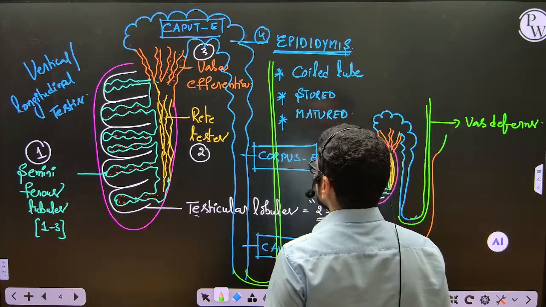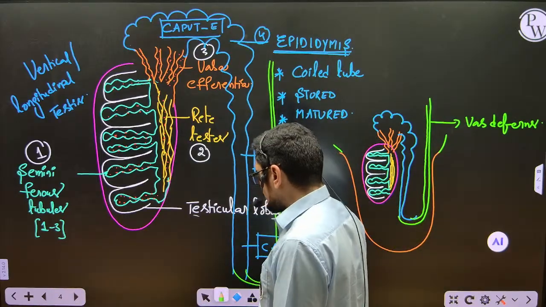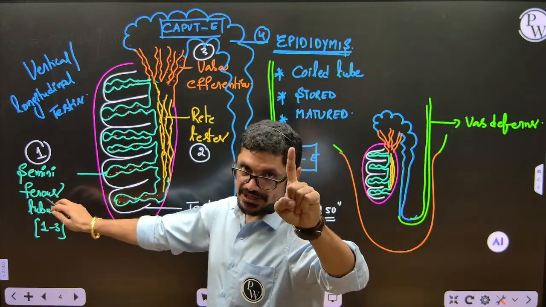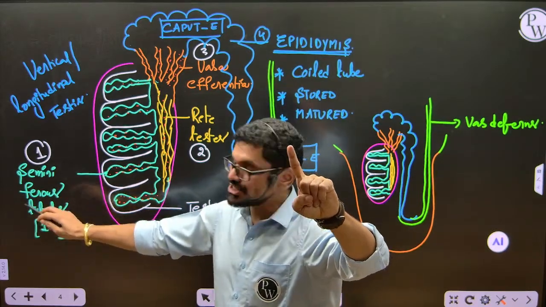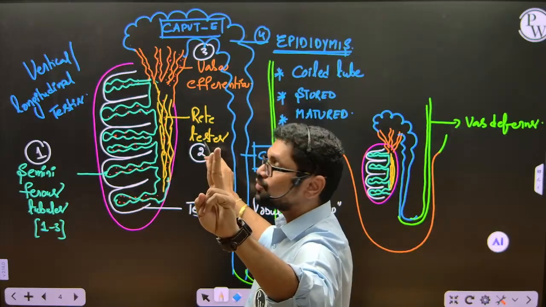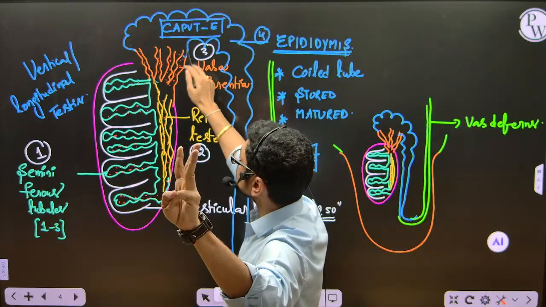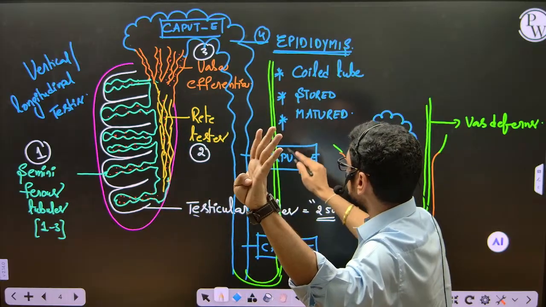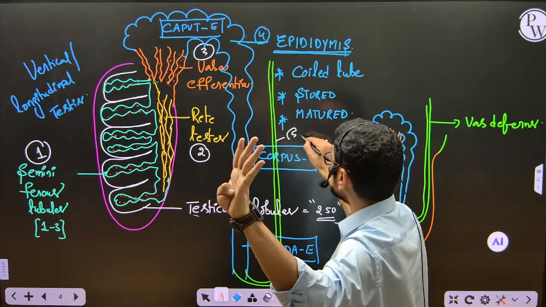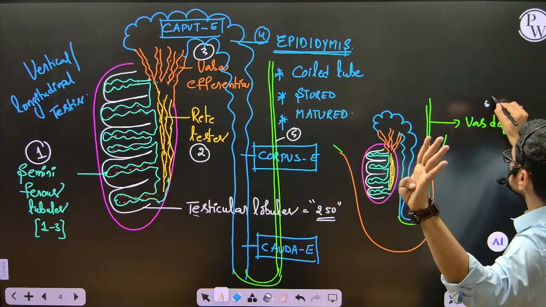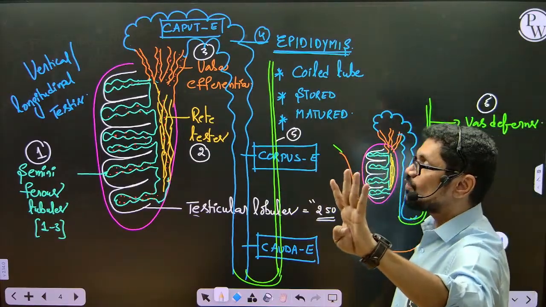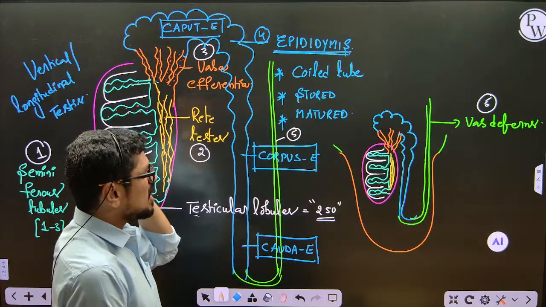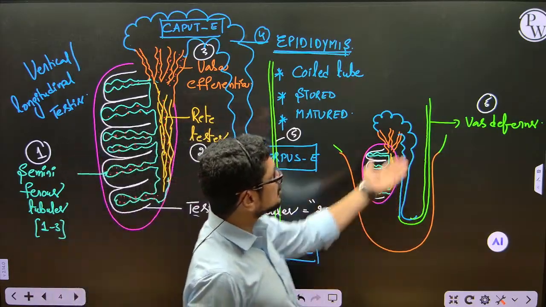So now, from the examination point of view, how will the questions come? See here, in the sequence point of view, you start where the sperm cells are produced, seminiferous tubule, where they enter into rete testis, from there vasa efferentia, from there into epididymis, fourth one, from there the green color. What is this green color? Fifth one, vas deferens. Okay, so vas deferens. And this vas deferens enters into the abdominal cavity.